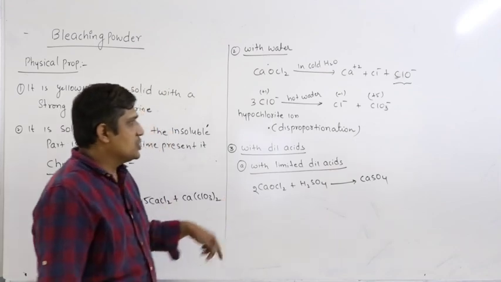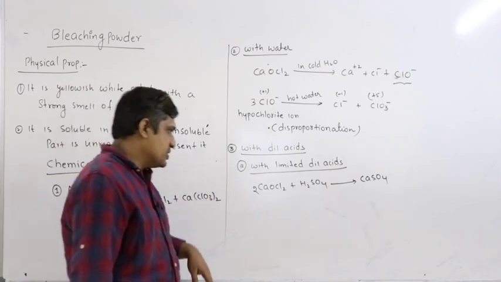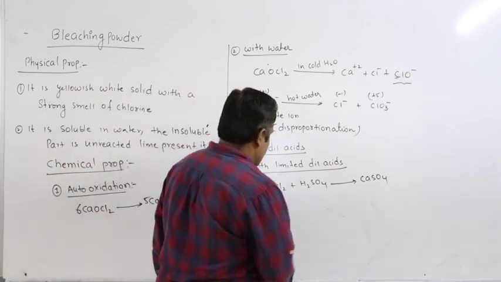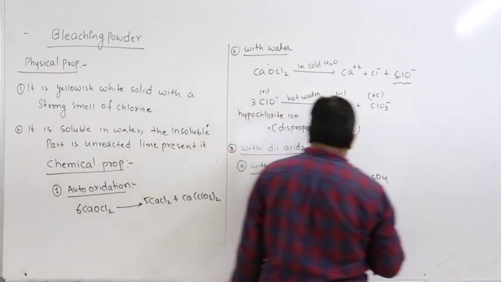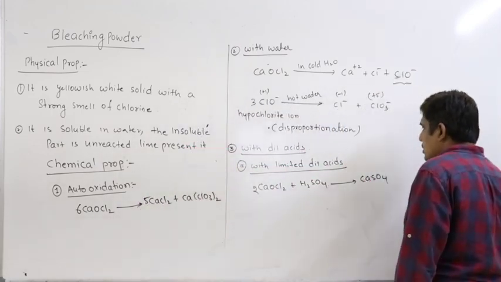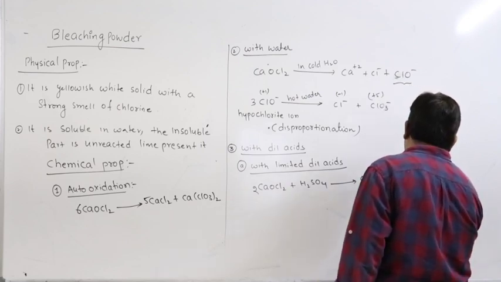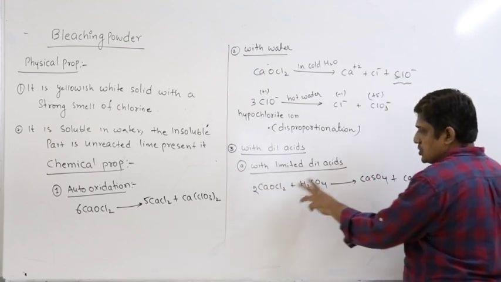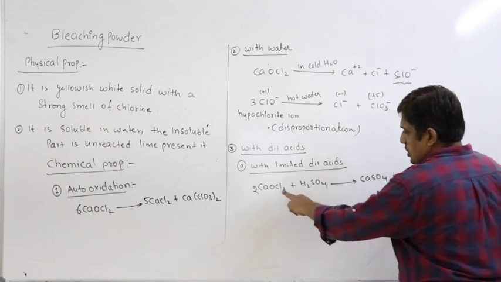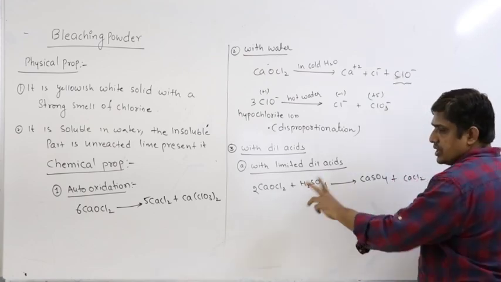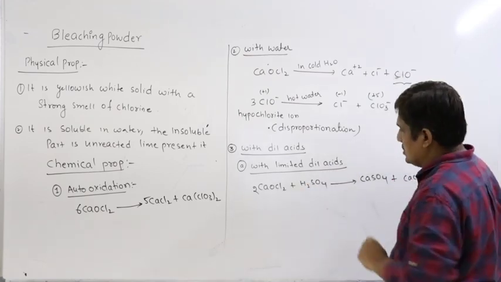Dissociation you can write as Ca2+, OCl minus, Cl minus, so Ca2+ with SO4 gives CaSO4. From another molecule you will get CaCl2. Left over are 2 OCl minus and 2H plus, you will get 2 HOCl and 1 nascent oxygen.